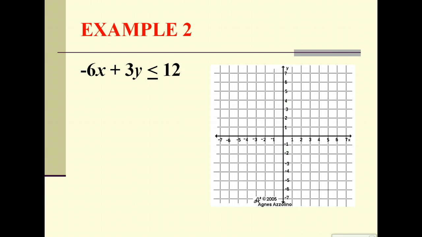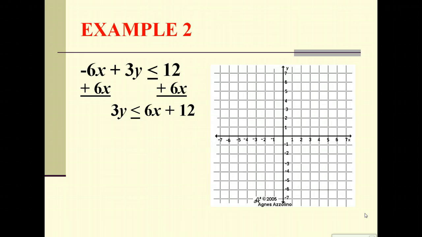Okay, let's try another example. This time we're trying to graph negative 6x plus 3y is less than or equal to 12. Again, we're trying to solve for y, so we'll add 6x to both sides of the inequality sign. 3y is less than or equal to 6x plus 12. We'll divide each term by 3, and we're left with y is less than or equal to 2x plus 4. To graph that, we're going to start at 4 on our y-axis.